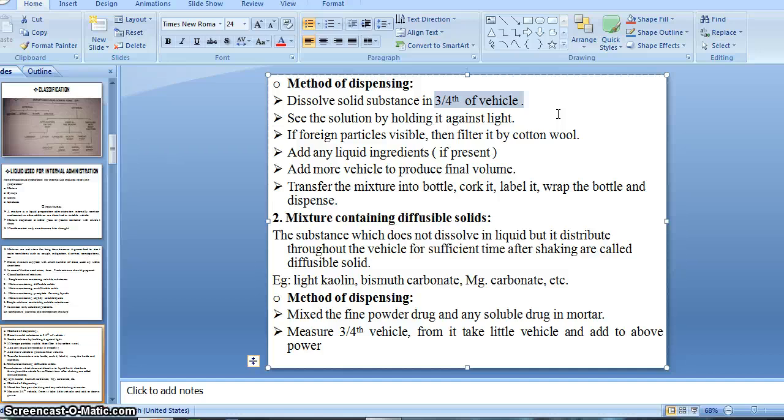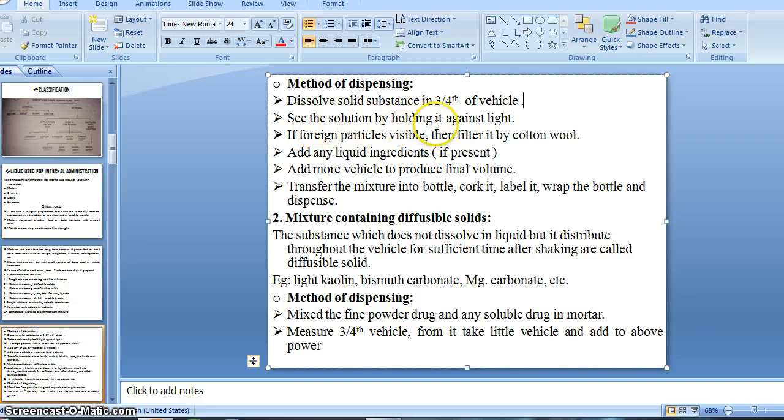From that we take 150 ml of vehicle. In 150 ml of vehicle we dissolve the solid substance, that is 3/4 of the vehicle. Suppose there is 200 ml of water or liquid vehicle; we first divide it into 4 parts, so each part is 50 ml, and 3 parts means 150 ml of vehicle, in which we dissolve the solid substance.